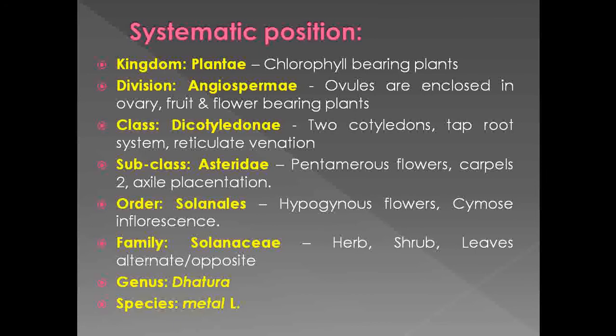Then it belongs to family Solanaceae, because if we observe the habit of the plant, the members are either herbs or shrubs, and in leaf phyllotaxy, the leaves are either alternately or oppositely arranged. That's why Datura metel belongs to family Solanaceae. So this is the overall systematic position of Datura metel.